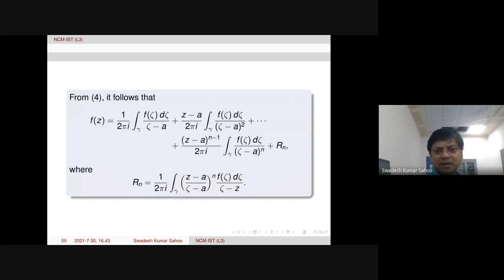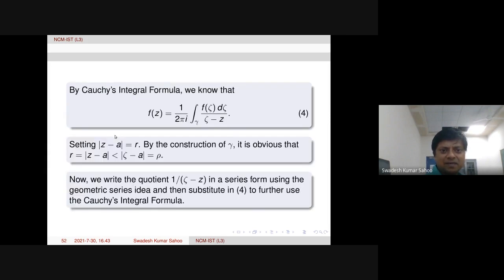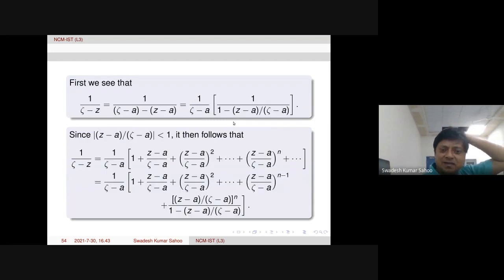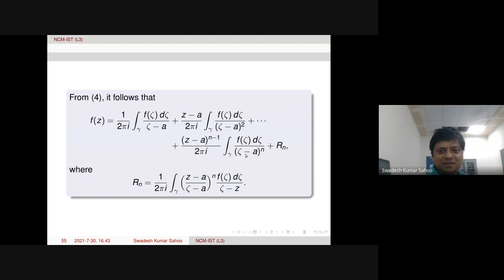Okay, you can verify that. And plus the remainder term is actually this quantity, it will come like this: z minus a by zeta minus a, whole power n, then f of zeta d zeta by zeta minus z. This factor will come, f of z. What was f of z? f of z is this one. So 1 over zeta minus z we computed, and that is to be substituted there and simplified. Then we get all these things.